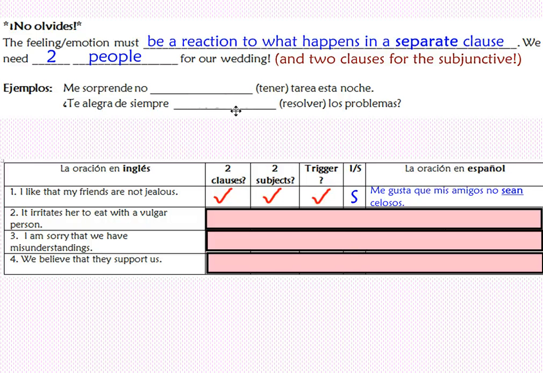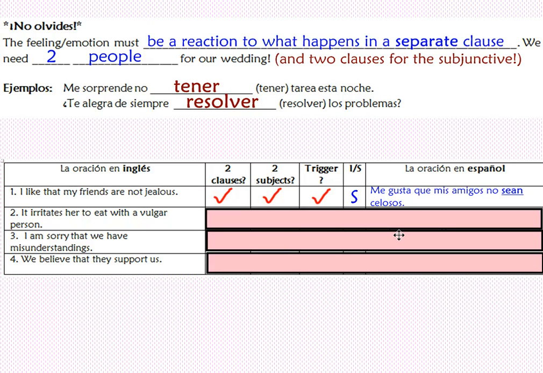Me sorprende no tener tarea esta noche, because we don't have a separate new subject for tener. It surprises me to not have homework tonight. ¿Te alegra de siempre resolver los problemas? Does it make you happy to always solve problems? So if you look at the first example here, I like that my friends are not jealous. It does have 2 clauses, it does have 2 subjects, and liking something is a trigger. So you do need the subjunctive.